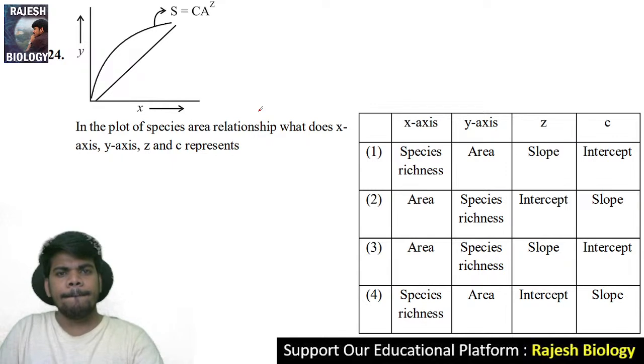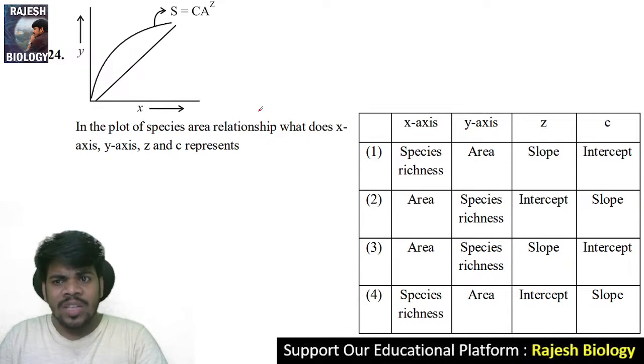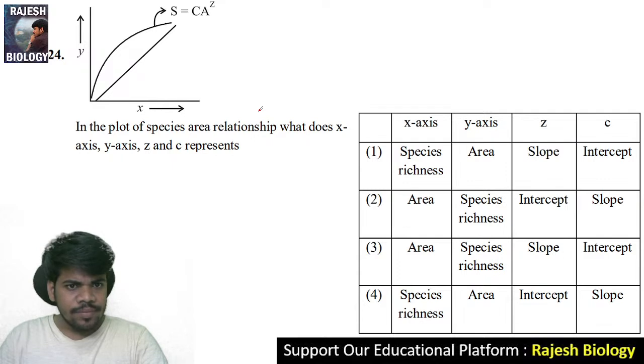Come to the 24th question. Here, what is the x-axis, what is y, what is z, what is c? Actually, this is the graph of the species area relationship.